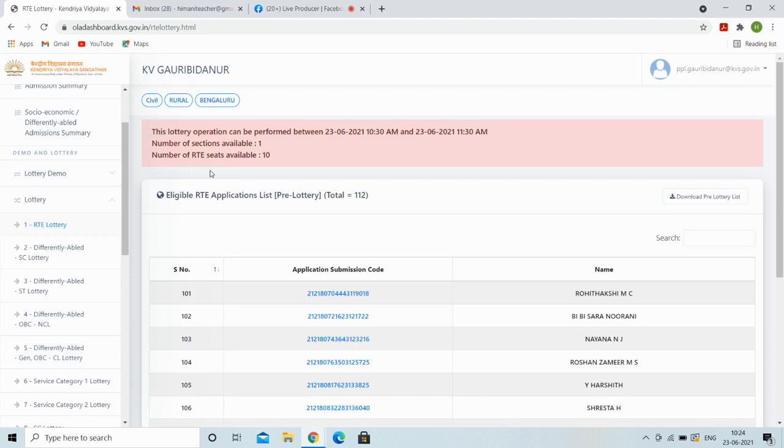The members of the committee are the principal sir of Kendriya Vidyalaya Gauribidnur, one parent member, one VMC nominated member by Honorable Deputy Commissioner Chikballapur and District Commissioner Chikballapur Srimati R. Lata, and 2 parent members whose ward has applied in the class 1 admission process. All these members have been nominated by Honorable District Commissioner IAS Srimati R. Lata.